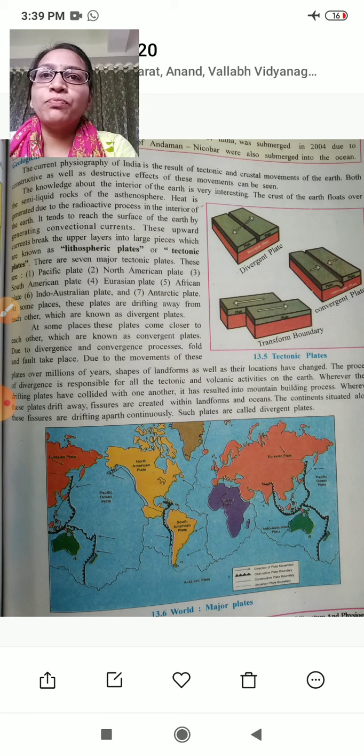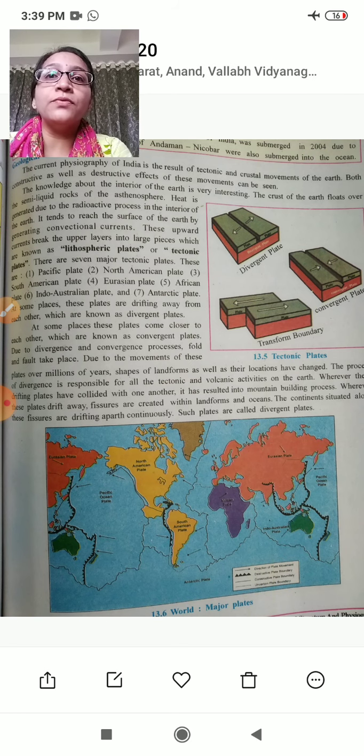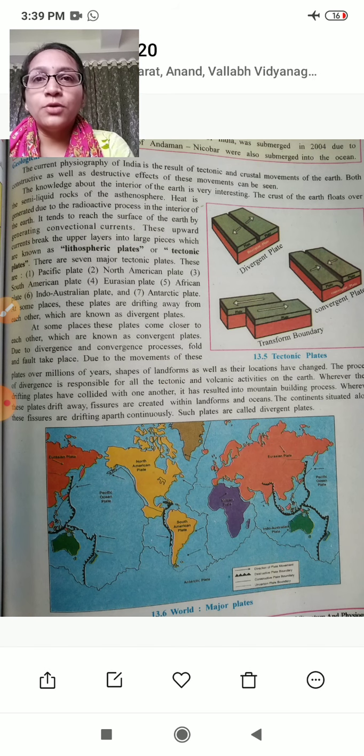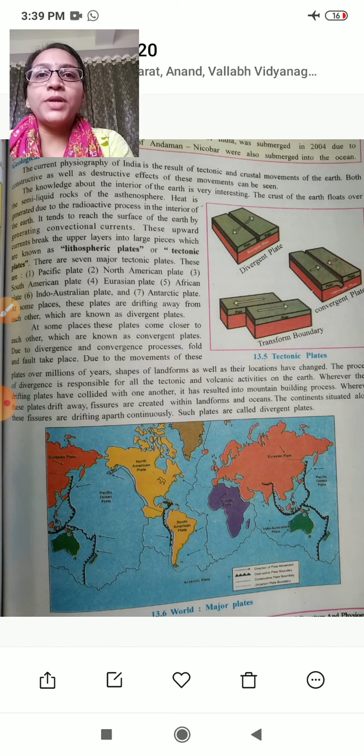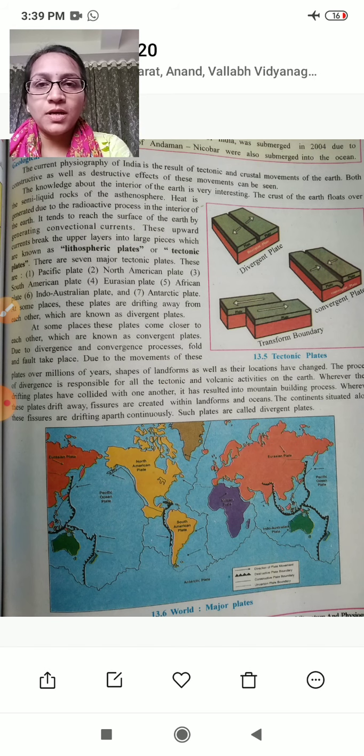Folding and faulting take place because of these divergence and convergence processes. Folding means the mountains fold, and faulting means fissures or cracks have emerged.